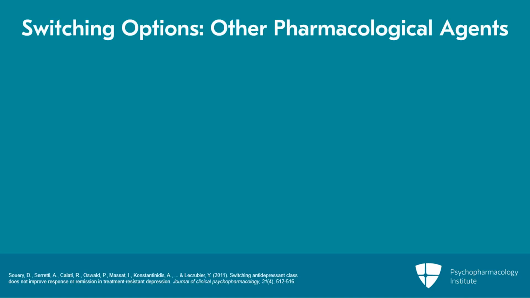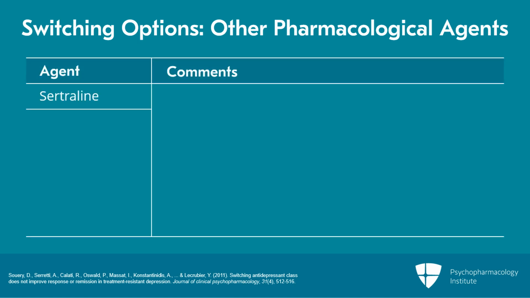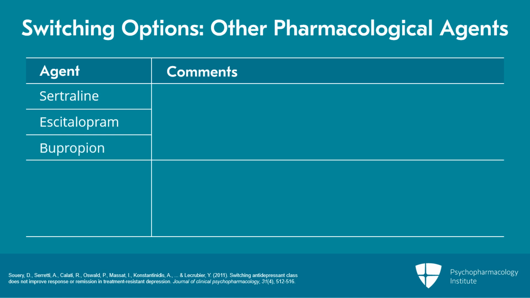So let's go over our options. First, we have the switching options. We have 4 basic choices here. The first is to switch to one of the agents we recommended for the first trial that you didn't try yet. So that's either sertraline, escitalopram, or bupropion. There have been studies showing up to 70% response rates after 2 or 3 consecutive monotherapy trials. No significant difference has been found for switching within or between classes of antidepressants in 2 big meta-analyses. So you could do a different SSRI, or you could switch to a different class, like bupropion.